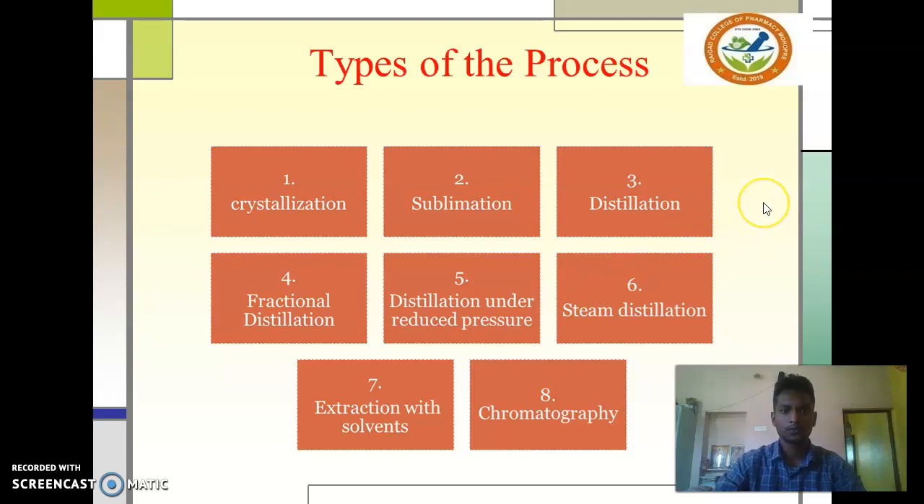These are the types of processes: crystallization, sublimation, distillation, fractional distillation, distillation under reduced pressure, steam distillation, extraction with solvent, and lastly, chromatography.